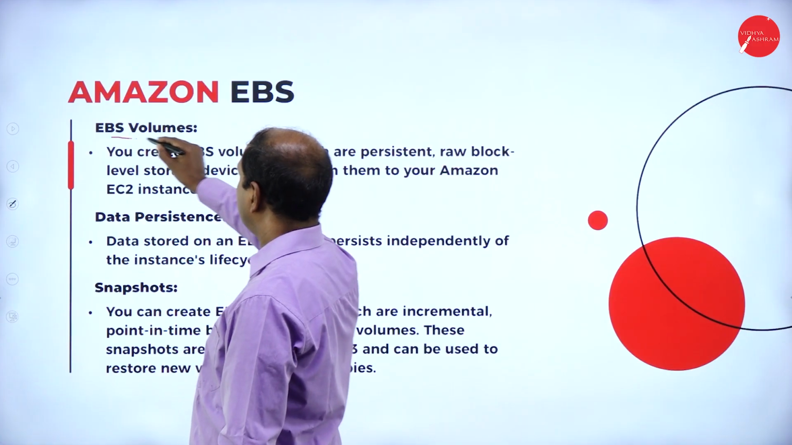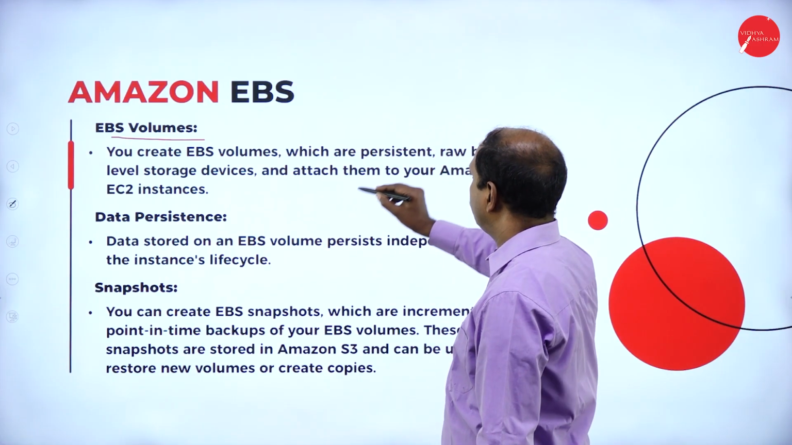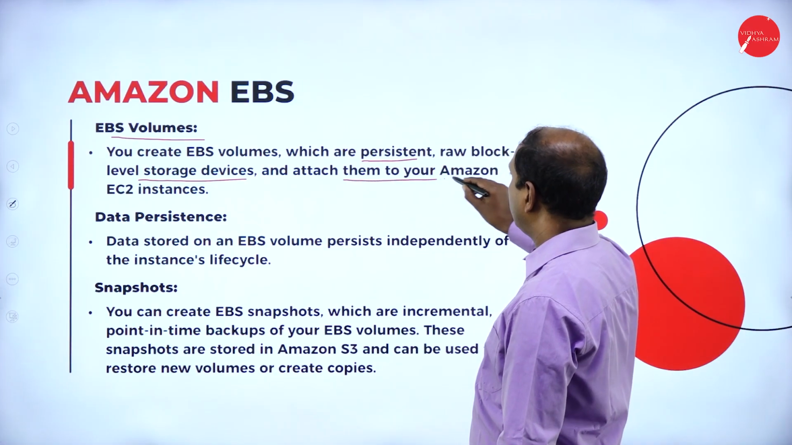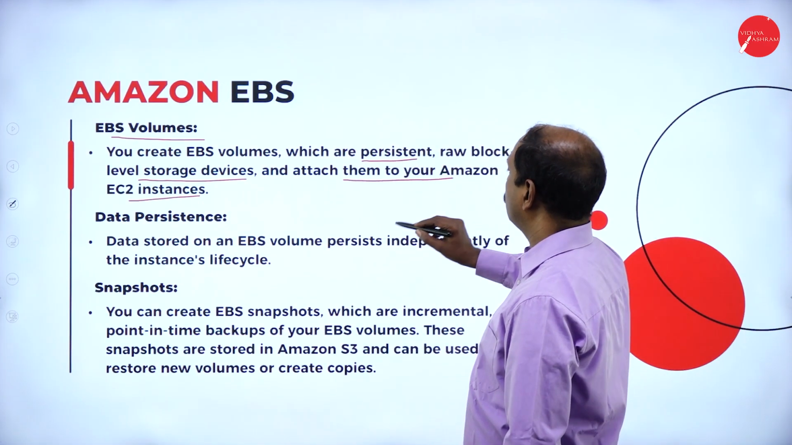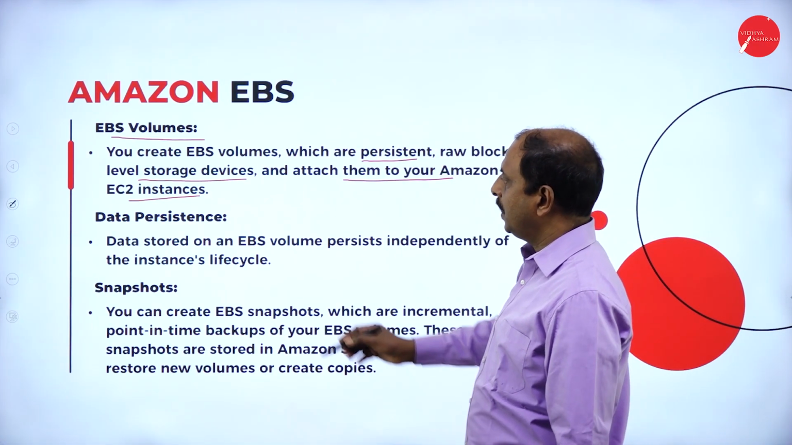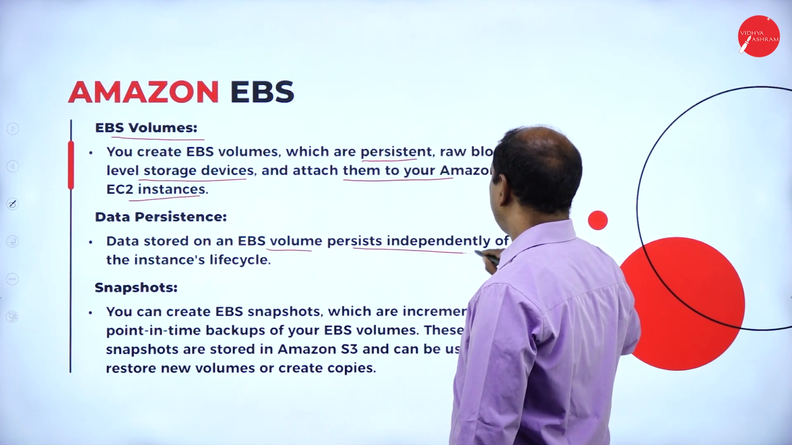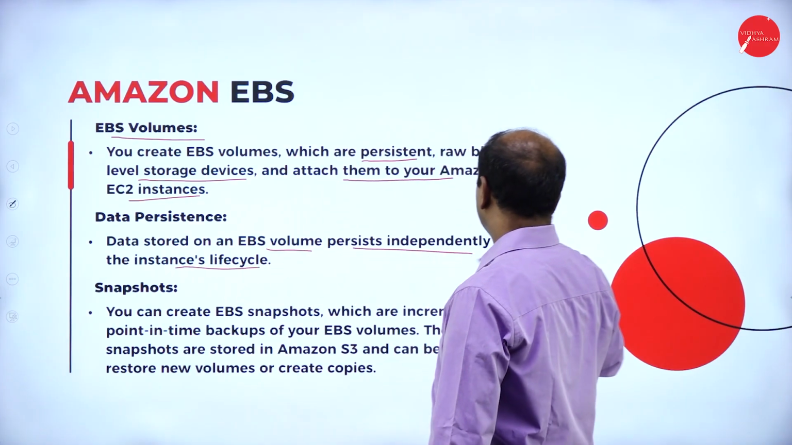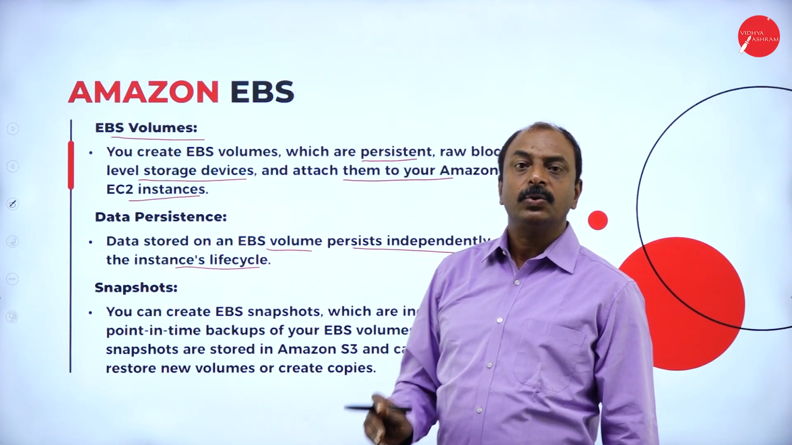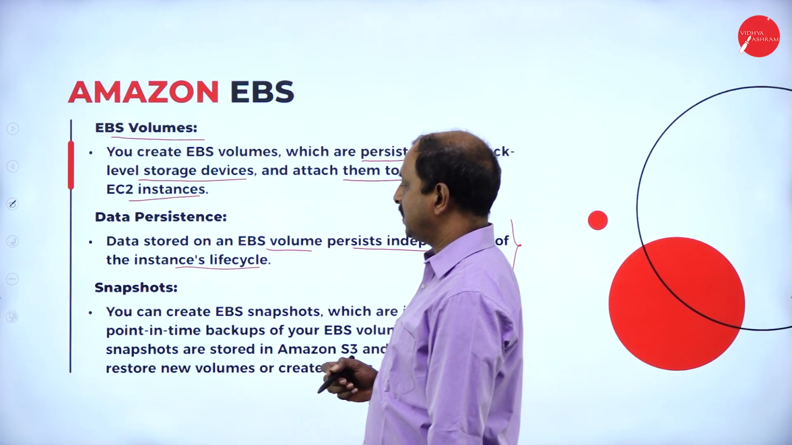Now, the next one is EBS volume. So what is an EBS volume? See, you can create EBS volumes, which are persistent raw block level storage devices, and attach them to your Amazon EC2 instances. Data persistence: the data stored in an EBS volume persists independently of the instance's life cycle. So what is the meaning of persistence? It means the data is available for a long time. The user can access it at any point of time according to their requirement. That is data persistence.